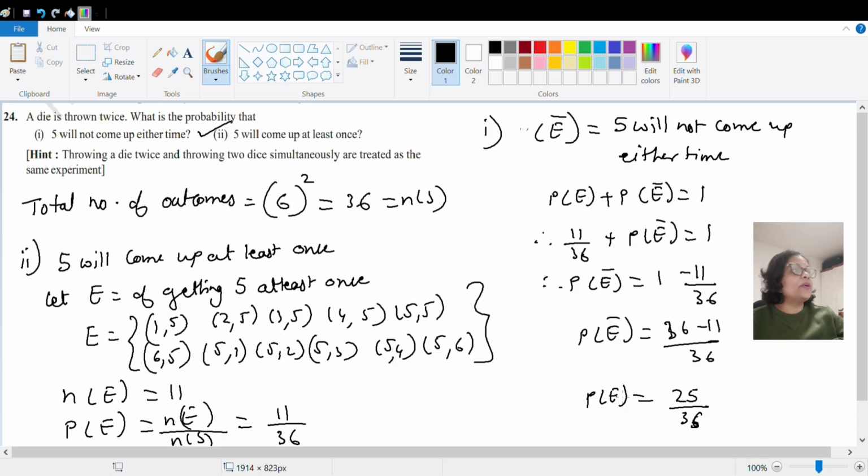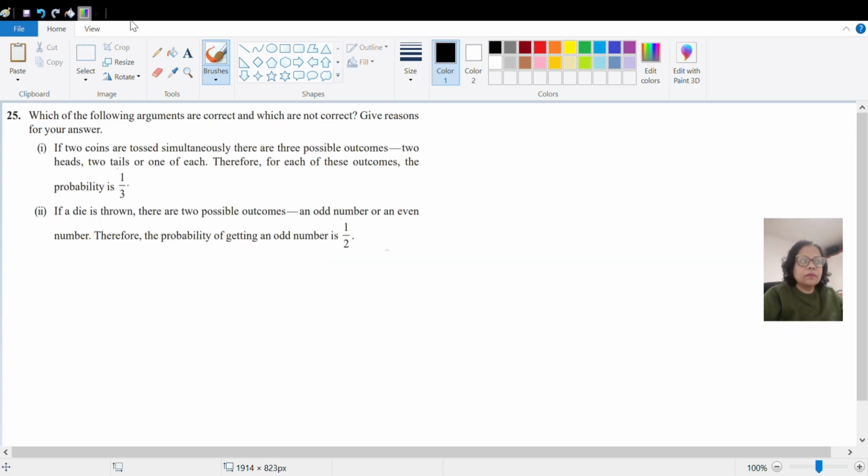So this question you can do in other way also, but this is the way I will recommend you to do it. Okay, so this is it. I hope you have understood question number 24. Let us go to the last question of this exercise and the chapter, that is question number 25. Which of the following arguments are correct and which are not? Give reasons for your answers.